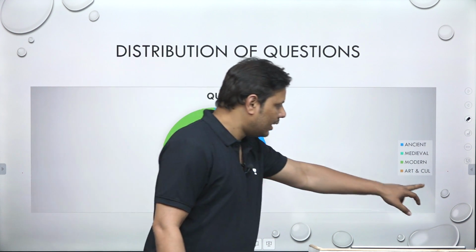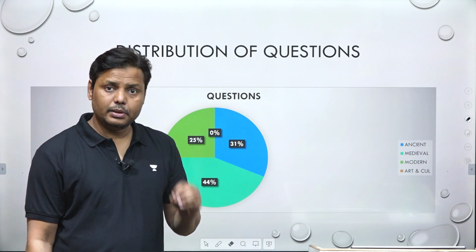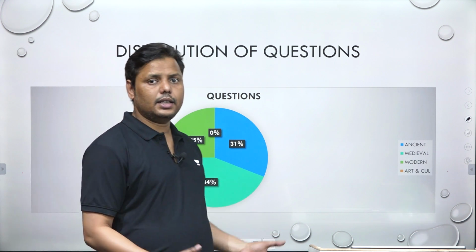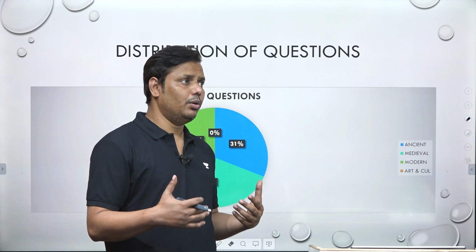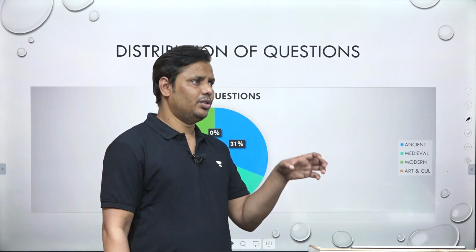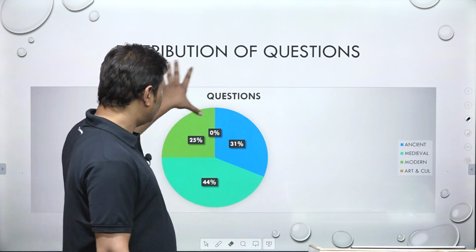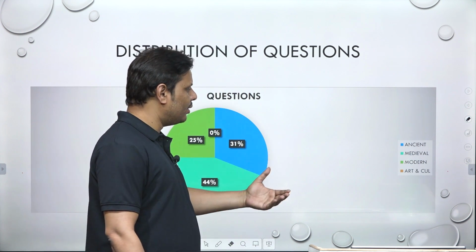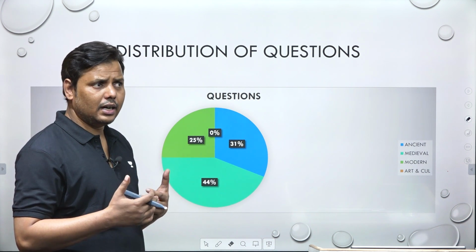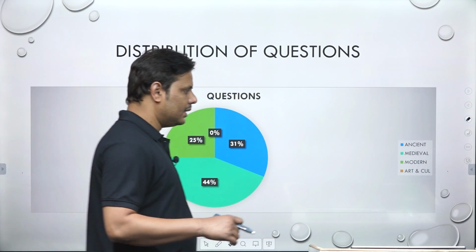Now art and culture, which is considered a very important segment, is missing this time. It's totally absent. Not even a single question has been asked from art and culture. You may consider some portions from art and culture, but I think these fall purely in history, and that's why I have kept them in the category of history. There is no question which could be kept only in art and culture. So this is a pattern, and towards the end I'll try to discuss the nature of the questions. So this is the distribution of the questions. Now let's come and discuss the paper first.